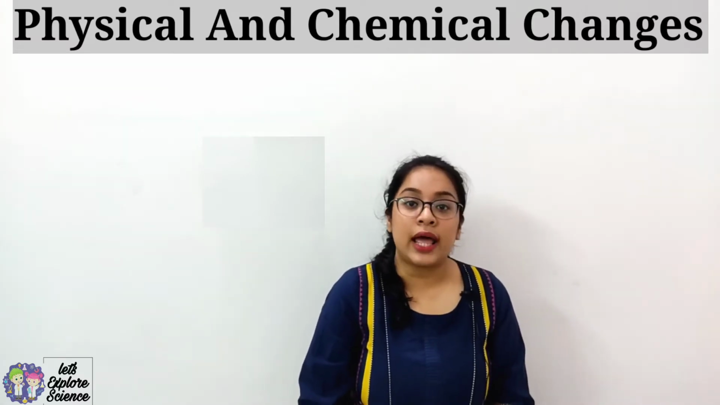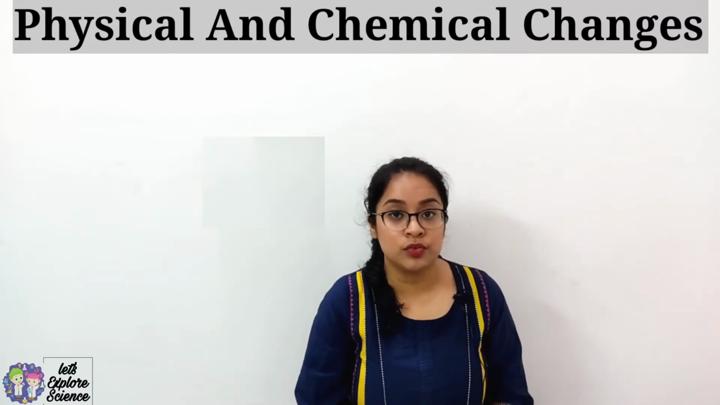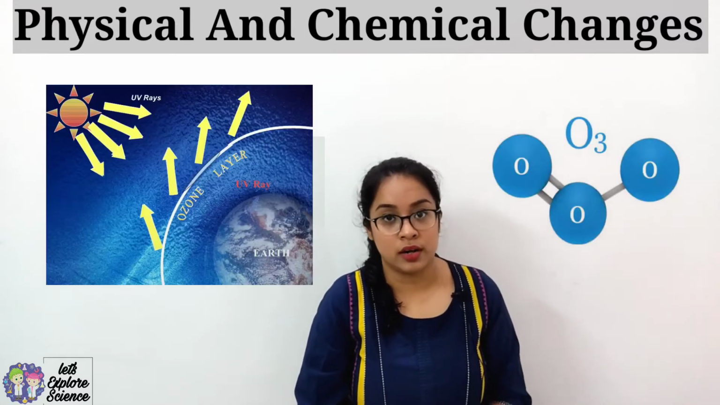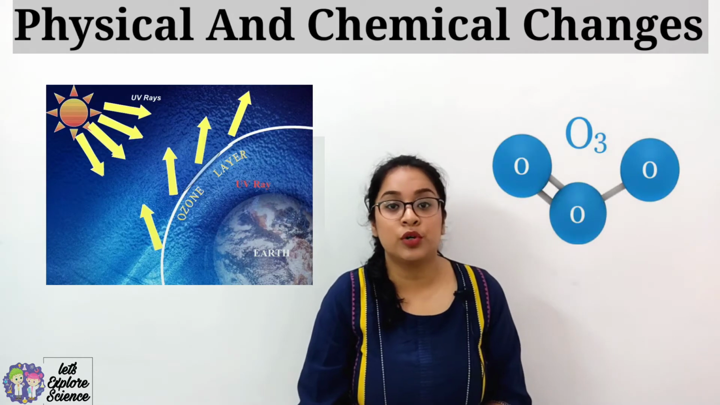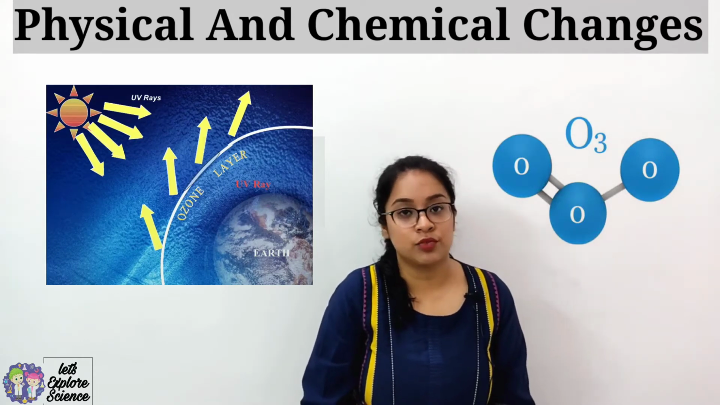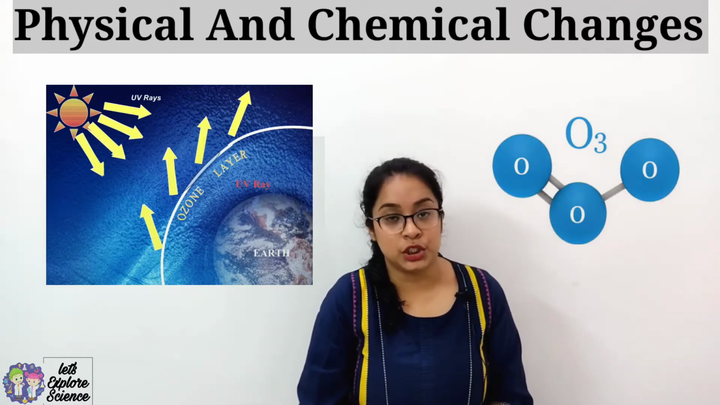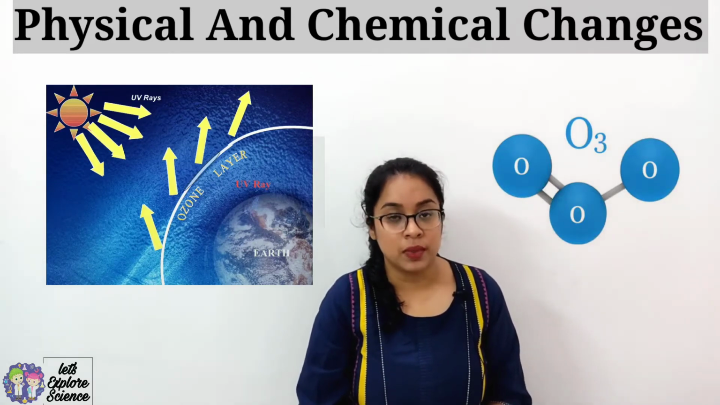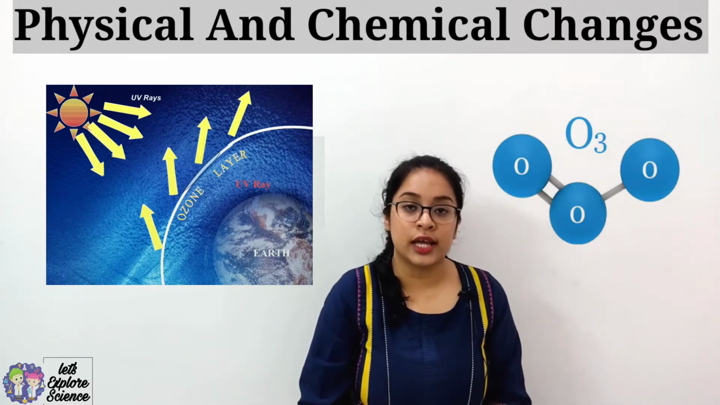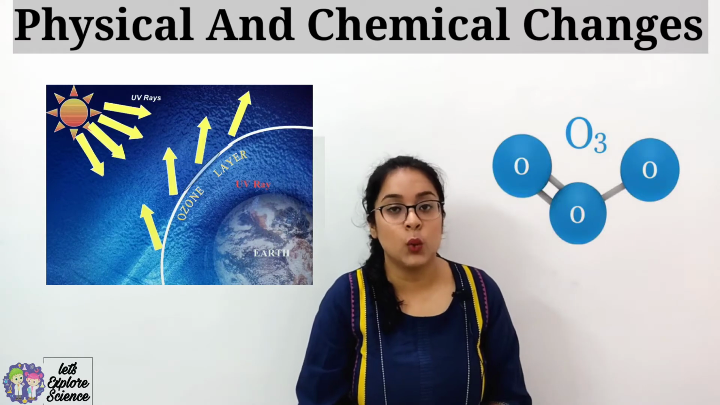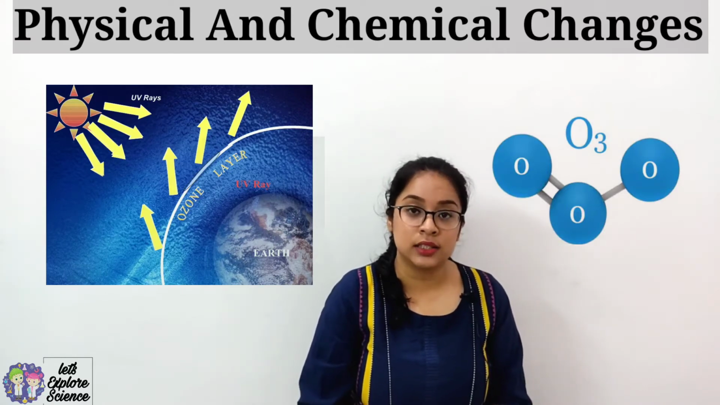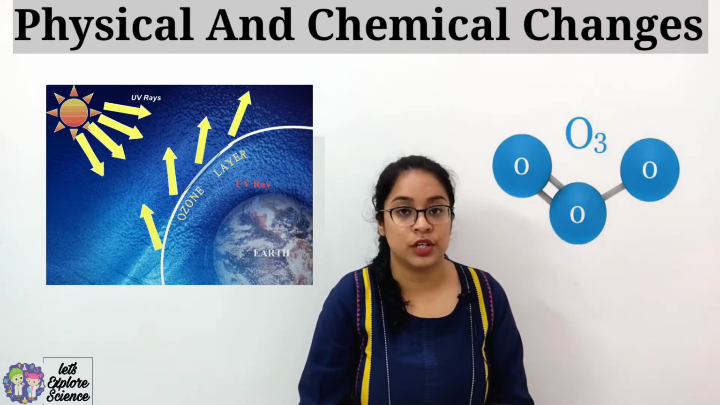Let us start with our environment. The atmosphere has different layers. In one of the layers, that is the stratosphere, there is a layer called the ozone layer. Now this ozone layer is like a protective shield. It protects us from the harmful UV radiation, that is ultraviolet radiation. The formula of ozone is O3, that is three atoms of oxygen are bound together to form a molecule of ozone.